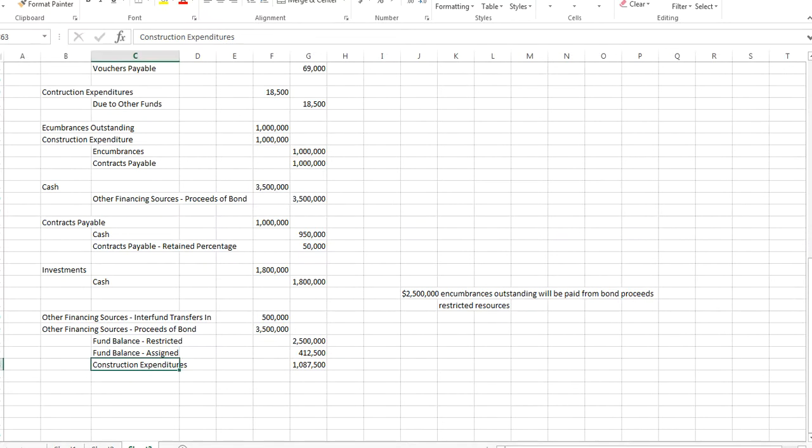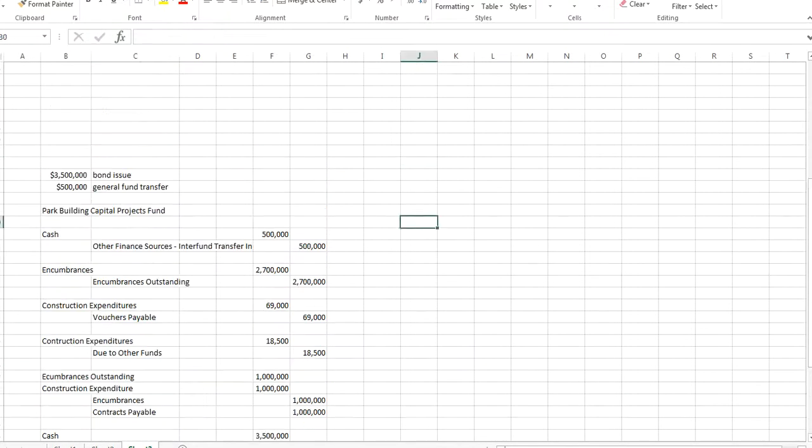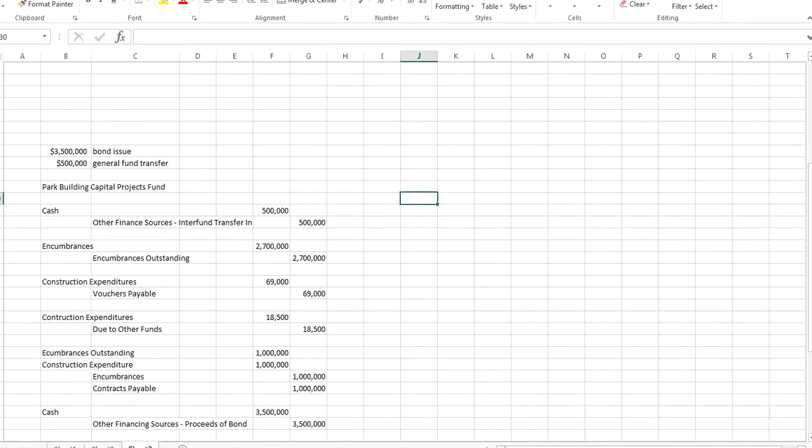Now, on the same problem, if we did a balance sheet, I'm so far down here. If we did a balance sheet, and I'm going to go ahead and title it so you can see what this looks like, because this is a little bit different than financial accounting. We have the Park Building Capital Projects Fund.